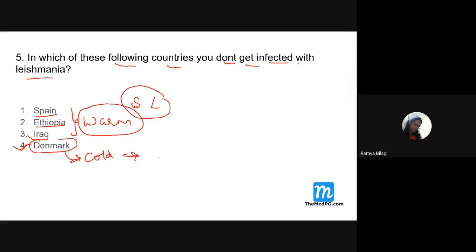So we know that the sandfly will never grow in the cold regions of the world, right? So if the option is to be marked, it should be Denmark. If they give Antarctica or the Arctic area, do you think the sandfly or leishmania can be seen in these areas? No, ma'am.